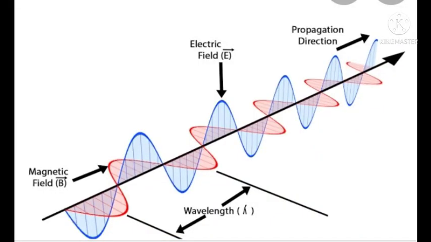That means all three of them are perpendicular to each other. So we can say that during the propagation of an electromagnetic radiation, the magnetic and electric fields are perpendicular to each other and perpendicular to the direction of propagation of the radiation. That is the first point. This figure shows the direction of propagation and the direction of the electric and magnetic field components.